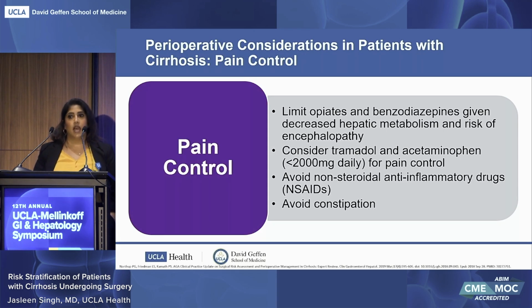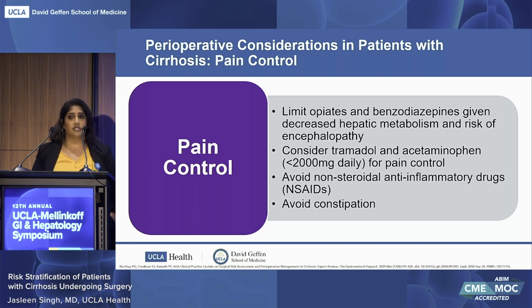And then lastly, pain control in patients in the postoperative setting do require a limitation of opiates and benzodiazepines. There is a decreased hepatic metabolism with these medications and a potential risk of encephalopathy. So instead, if tramadol and acetaminophen less than 2,000 milligrams per day are adequate for pain control, that would be the preferred method.